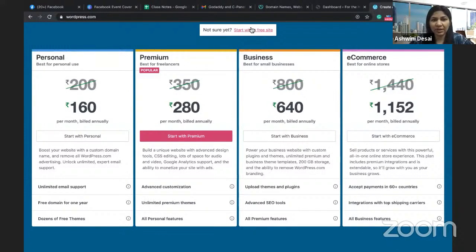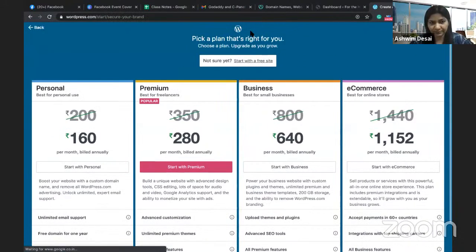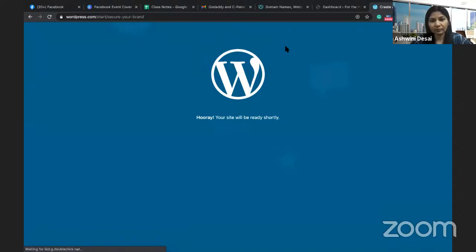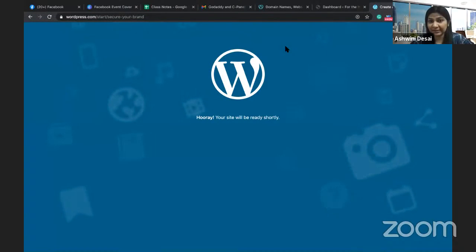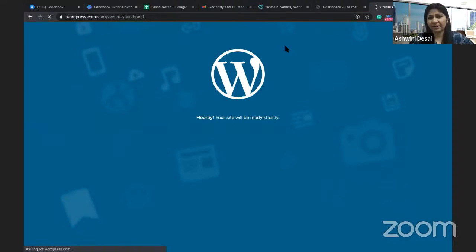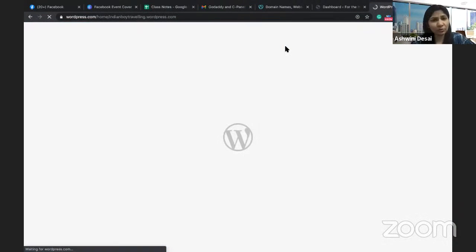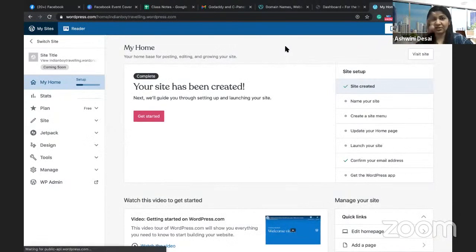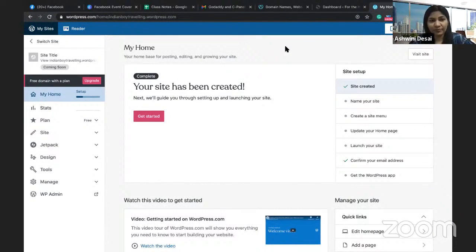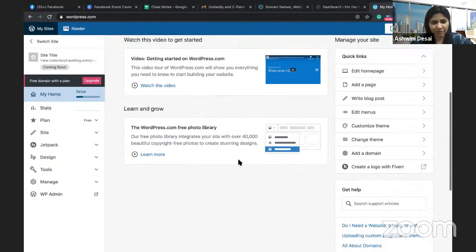So I'll just go for this one and click on start with a free website. It'll take a little time because it is setting up the site, but it is super easy. You saw that. Log in with your Google for faster processing, select your domain name, ensure you take a free package, start a free site, and there you go. So this is your WordPress.com site's backend. Now you can design all your website things from here.